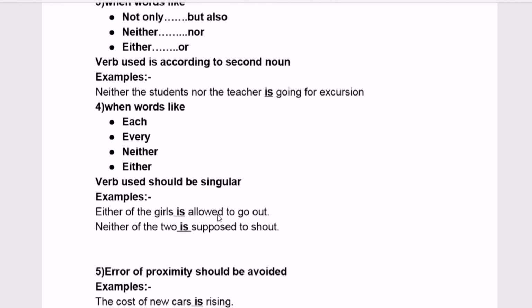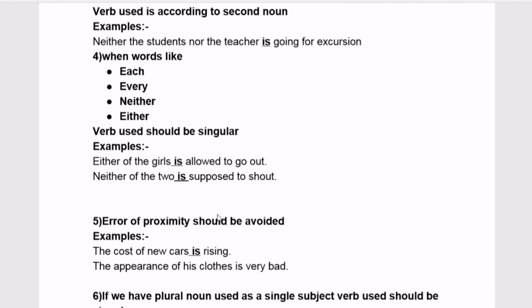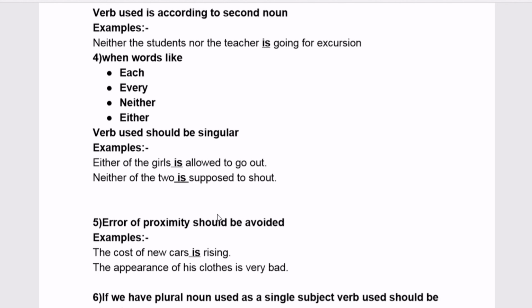Coming to the fourth rule: when words like neither, either, each, every are used without the other form, that is, not as correlative conjunctions, only neither is used, then the verb should be singular. See the examples: neither of the two is supposed to shout. Here the word neither is used, and we can't see the word nor, so the verb should be singular. Look at the other example: either of the girls is allowed to go out. Here either is used, so the verb is singular.